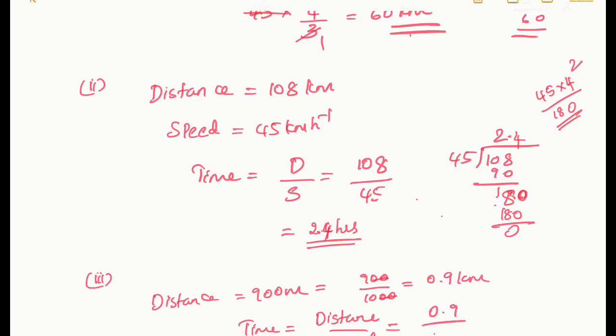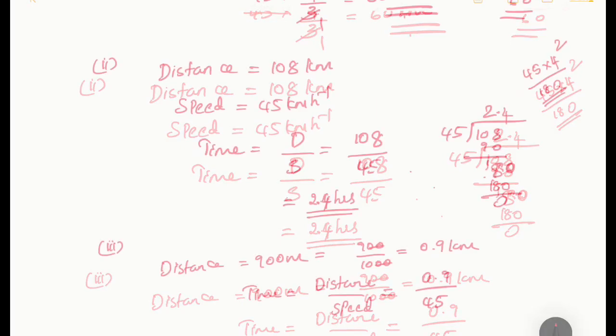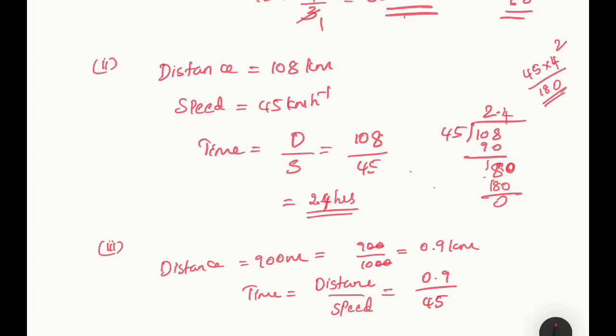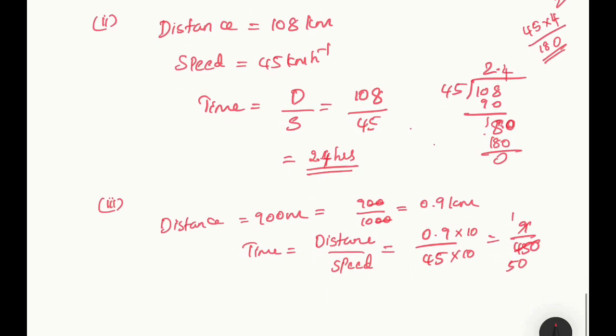So 0.9 divided by 45. Multiplying by 10 into 10, I'll get 9 by 450. 9 ones are 9, 9 fifties are 450, so 1 by 50.